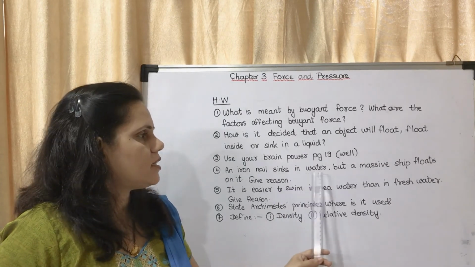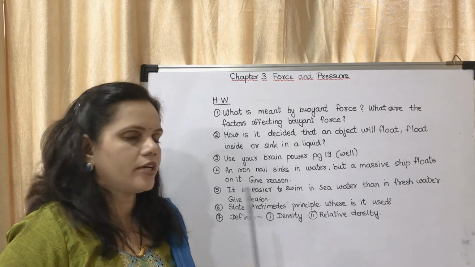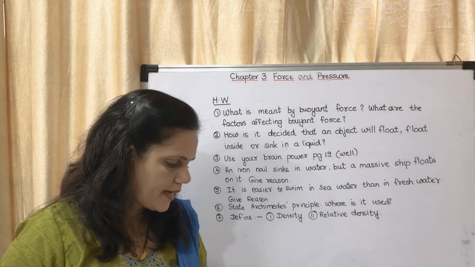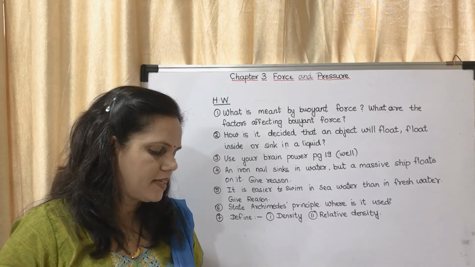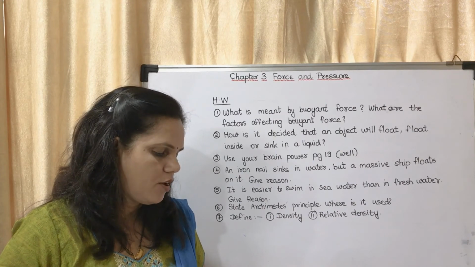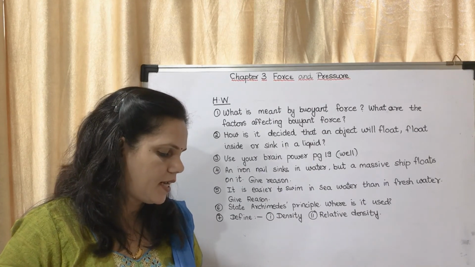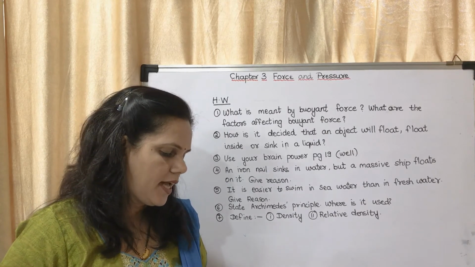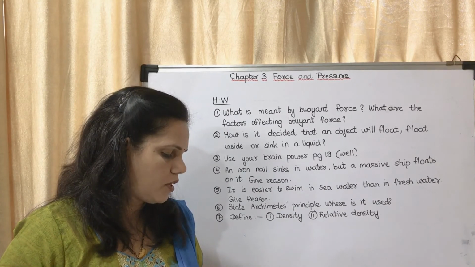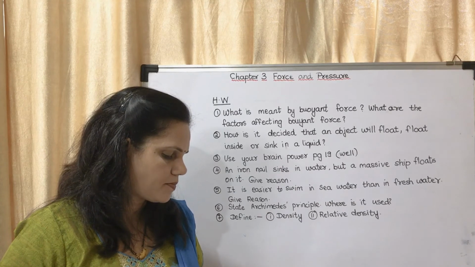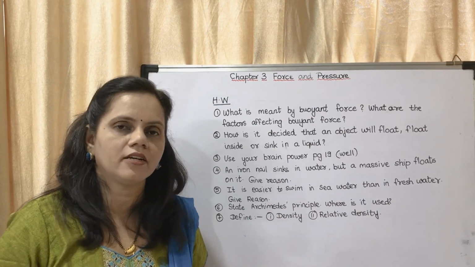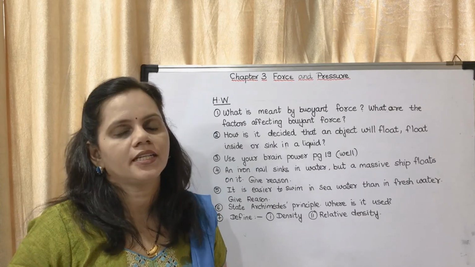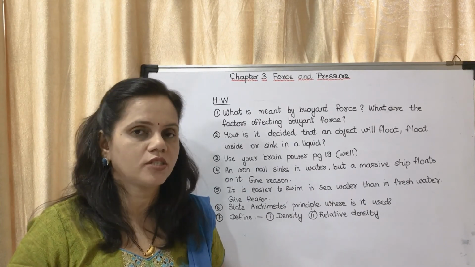An iron nail sinks in water but a massive ship floats on it. The answer is on page number 19, the complete paragraph. When an object is dipped in a liquid, a buoyant force acts on it, and hence it appears that the weight of the object is reduced. But you have to write about volume also. The volume of the iron nail is less compared to that of the ship. The answer is given in the notes. You may refer to the notes.